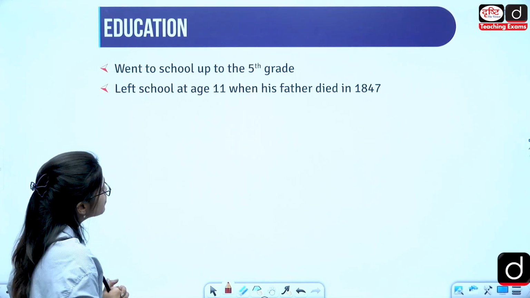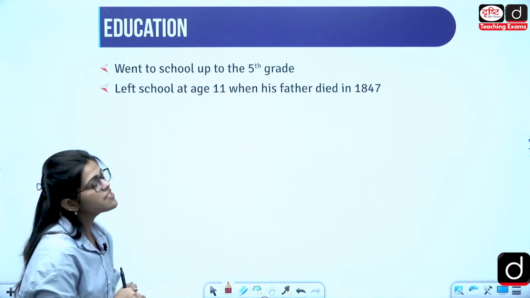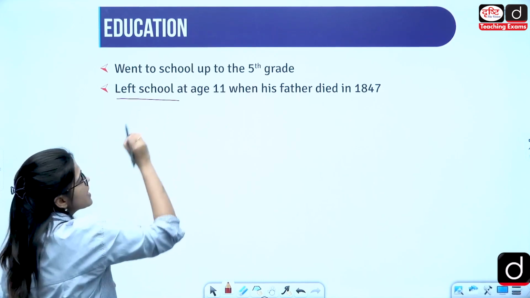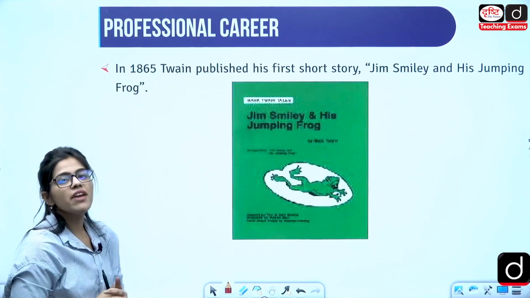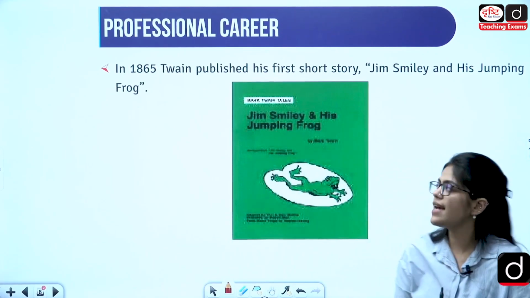He went to school and studied till 5th grade. He left school at the age of 11 when his father died in 1847. It is also an event that is seen in a number of works that he has written. Not favoring education is a theme that is seen in a number of his works.